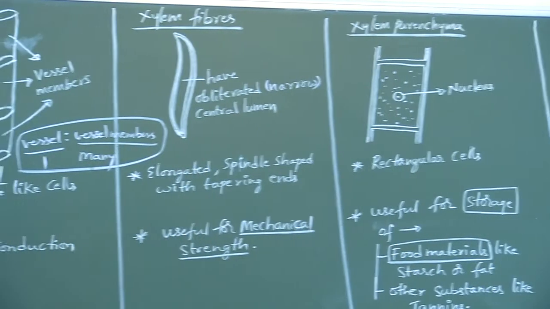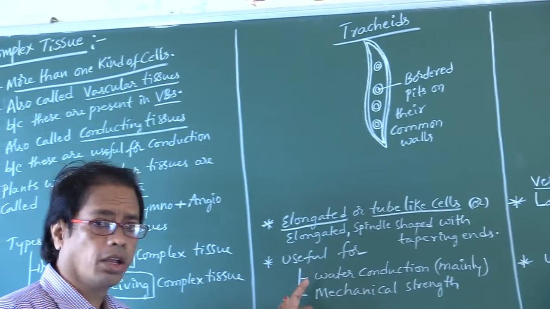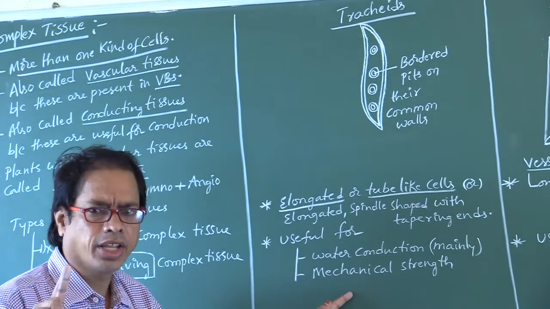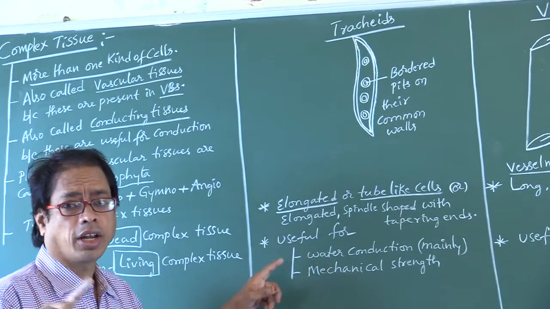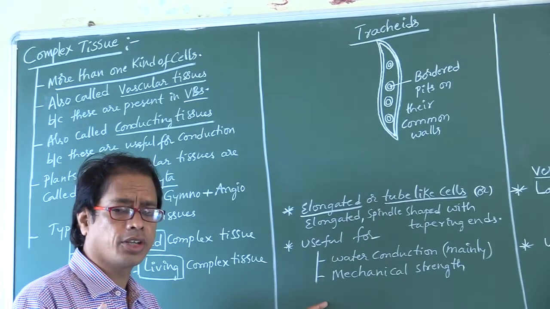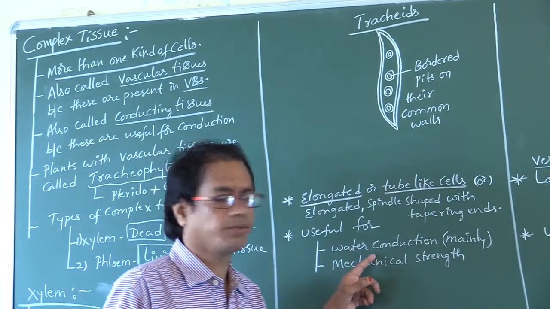Right. Next, functions. Tracheids are useful for both water conduction and mechanical strength, but the main function of tracheids is water conduction.